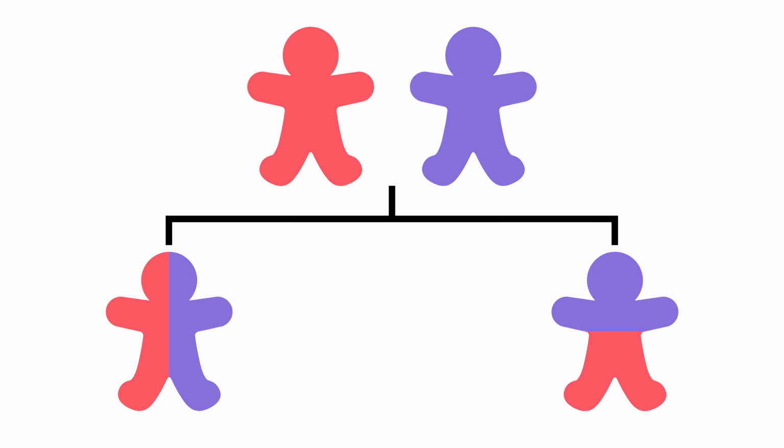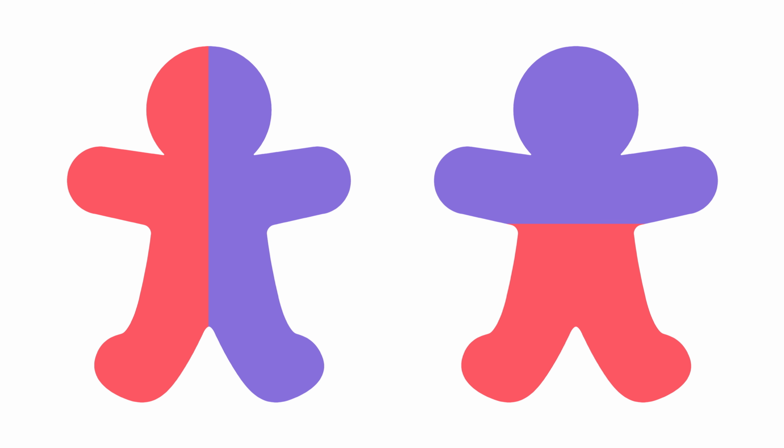Now, let's give them another child, and they're going to do the same thing. Mom's going to give half her DNA, Dad's going to give half of his DNA, but it's not going to be the same half that was given to the older sibling. While it's not exactly the same DNA that's been passed down to each sibling, we do see that they share, on average, about half of their DNA. With these siblings, it's this bit here and that bit there that they have in common.